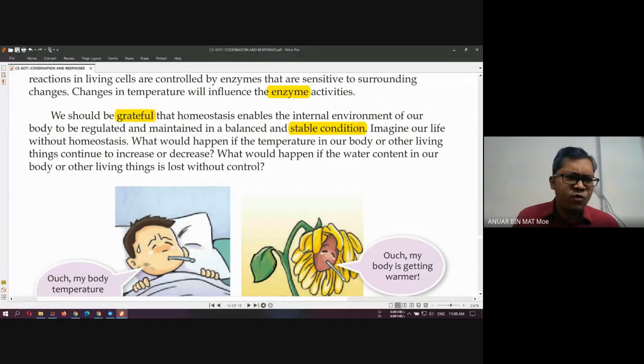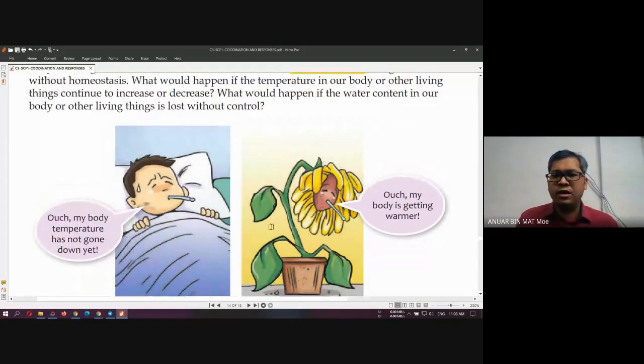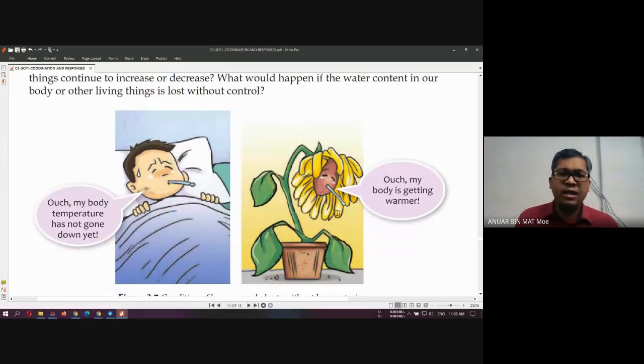Okay, imagine our life without homeostasis. What happens if the temperature of our body or living things continues to increase or decrease? What happens if the water content is lost without control? Okay, maybe you can try to find the information on the internet. What happens if our body temperature increases drastically, or becomes low? Okay.